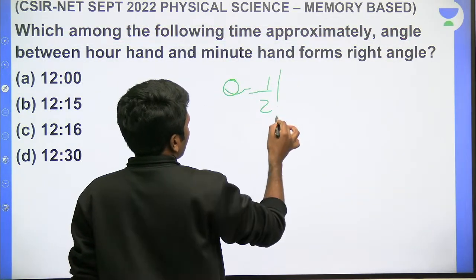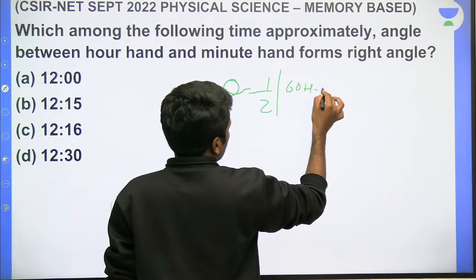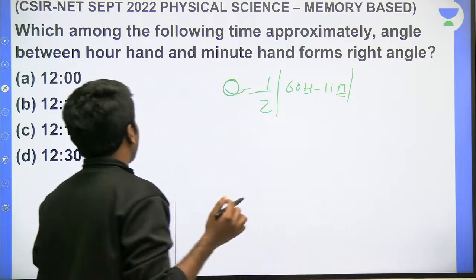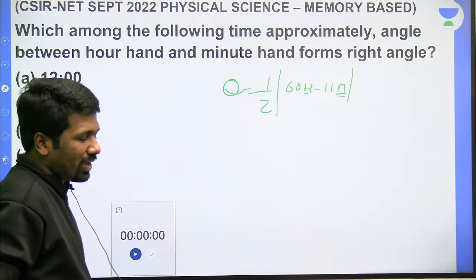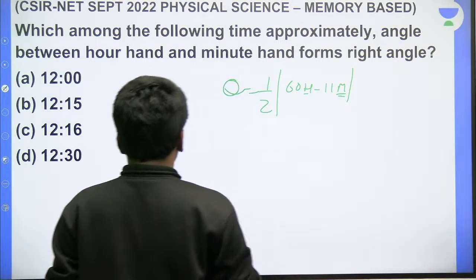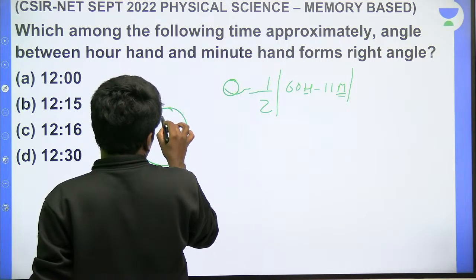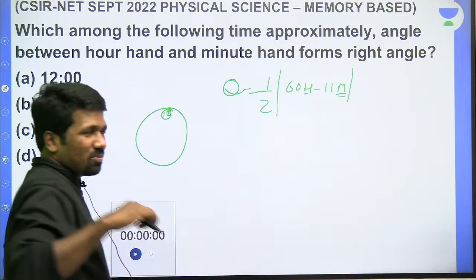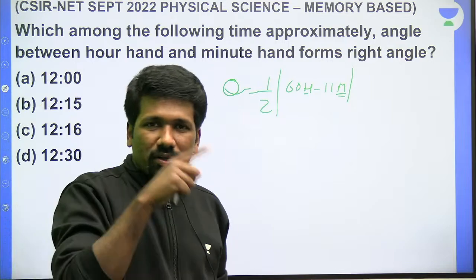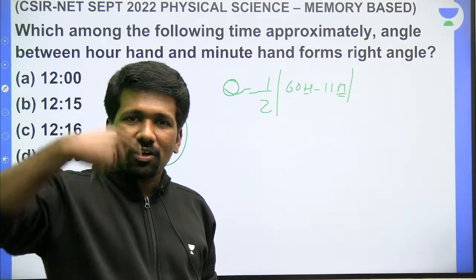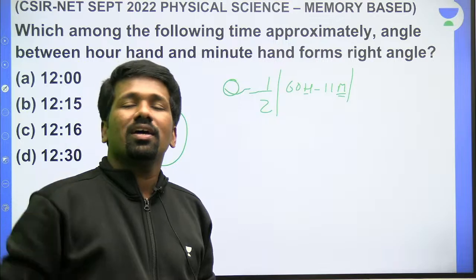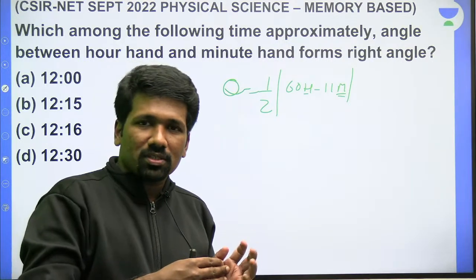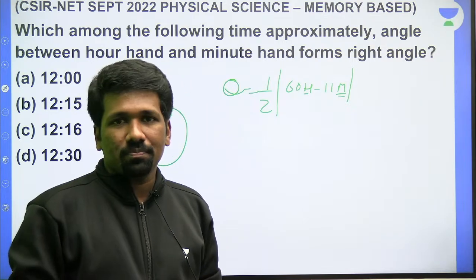Angle between the hour hand and minute hand is half into modulus of 60h minus 11m, where h is the hour hand value and m is the minute hand value. Like if all options are in 12 something, 12 o'clock means 12 o'clock and 0 o'clock are the same. That is one thing you should understand. Because the clock goes 0 to 12, after 12 it will again start. It is like the base 12 number system idea itself. So in the base 12 number system, 0 and 12 mean the same.